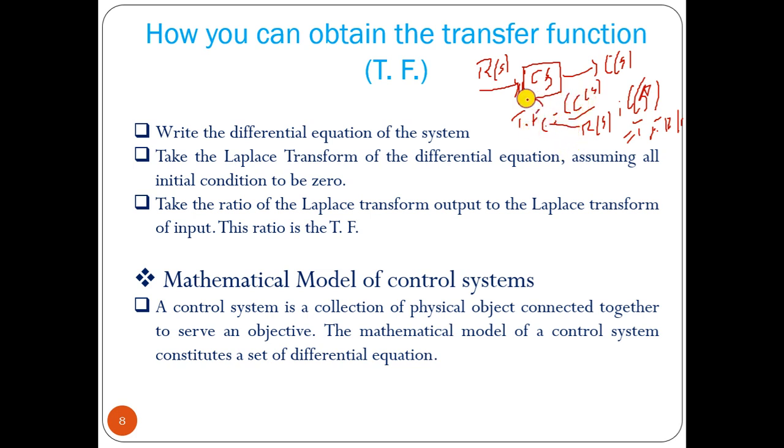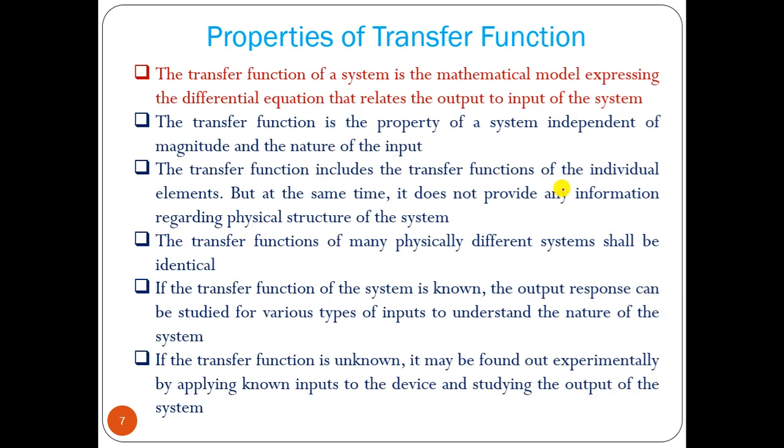So if we know the transfer function of a system, then we can apply many different types of input and observe the output of this system, and we can predict what the output is.